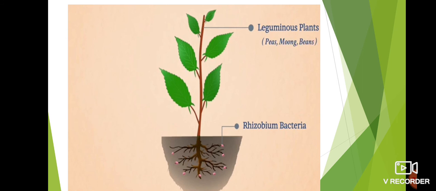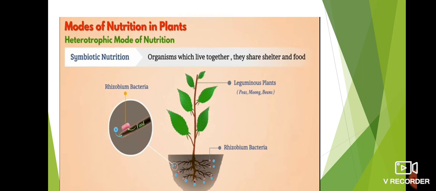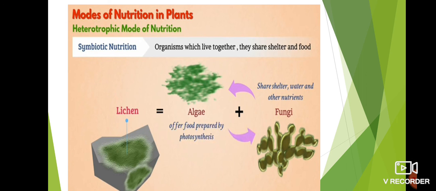For example, Rhizobium bacteria and leguminous plants. The plants let the bacteria live in their roots and also provide food. On the other hand, Rhizobium bacteria convert nitrogen into a form usable by the plants. In this, both benefit each other. Other examples are algae and fungi, called lichens. Fungi provide shelter, water, and other nutrients to the algae. Thus, algae offer food prepared by photosynthesis.